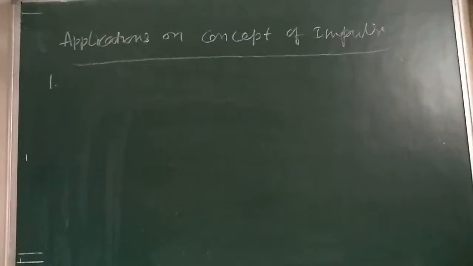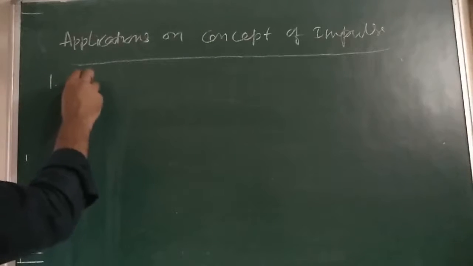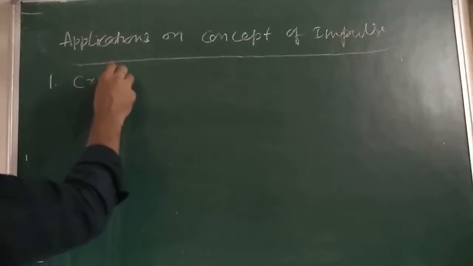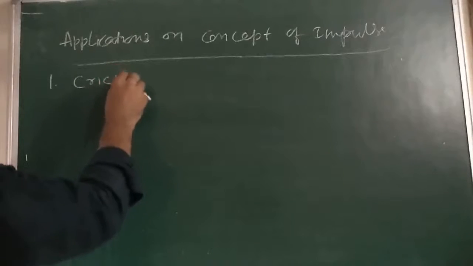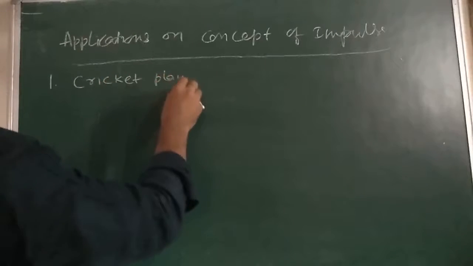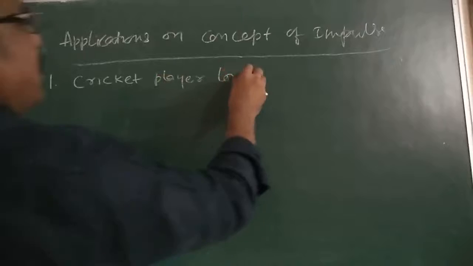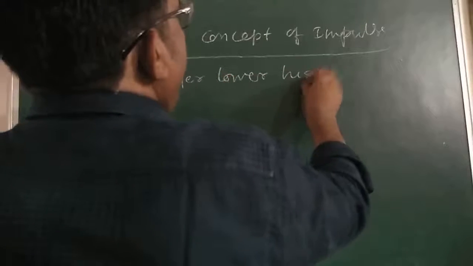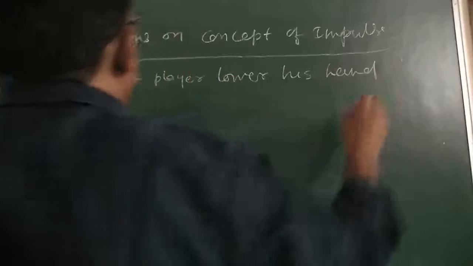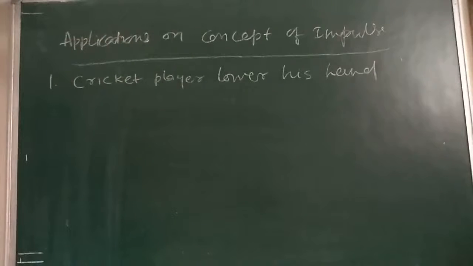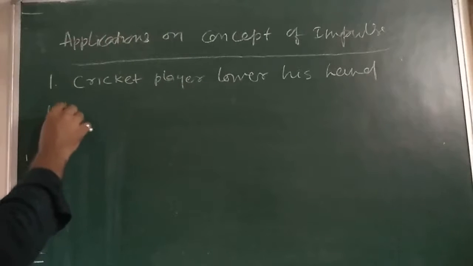We know very well, write down here, a cricket player lowers his hand while catching.